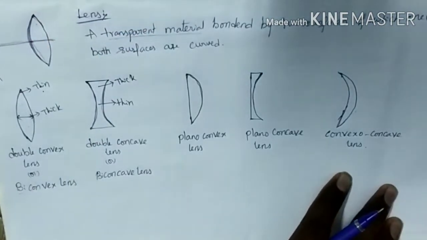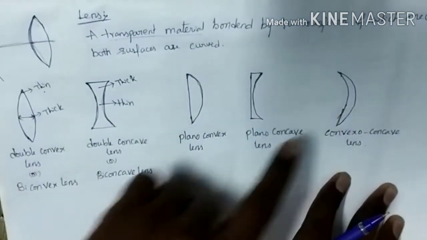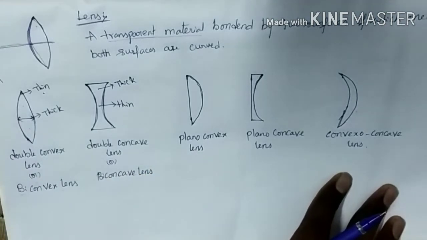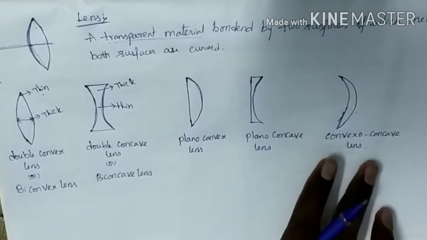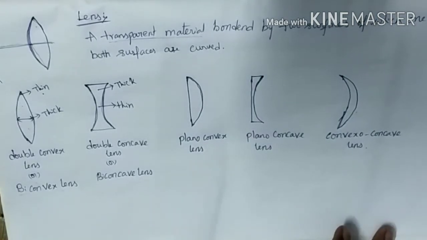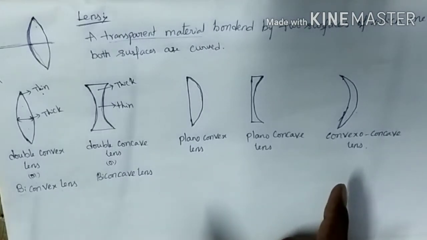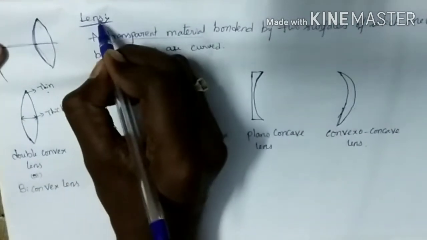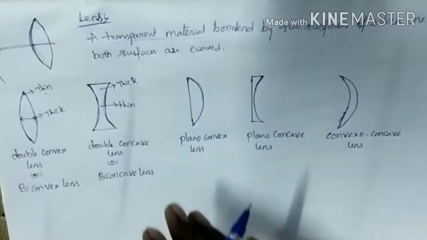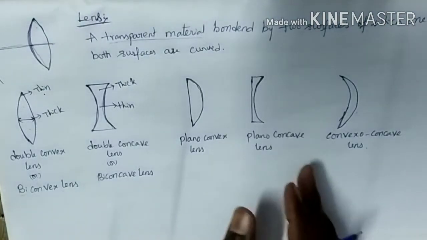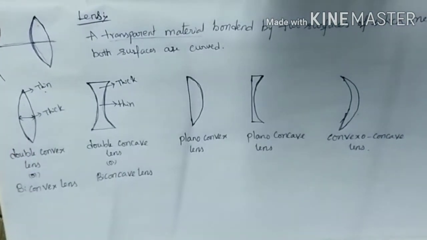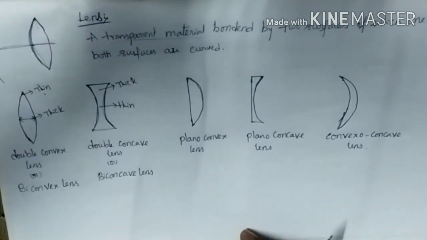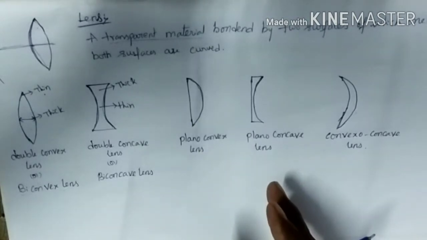Okay, so these are the 5 types of lenses. The first one is a biconvex lens, second one is a biconcave lens, and the third one is a plano-convex, plano-concave, and a convexo-concave lens. These are the different types of lenses. So this is about a lens. Now we are going to discuss what will happen when the light rays pass through this lens. Before that I will show the different lenses.